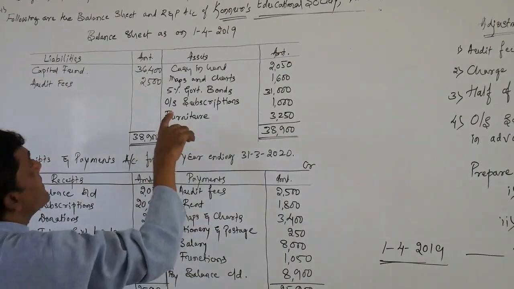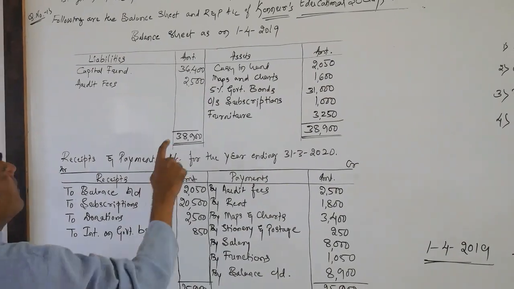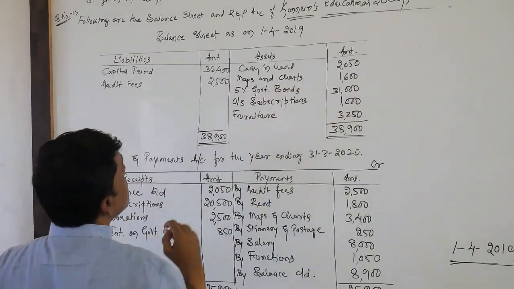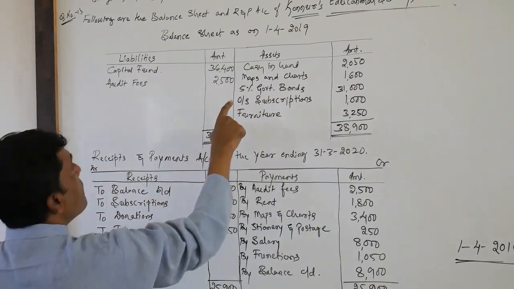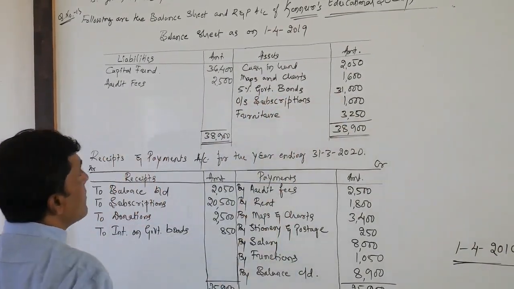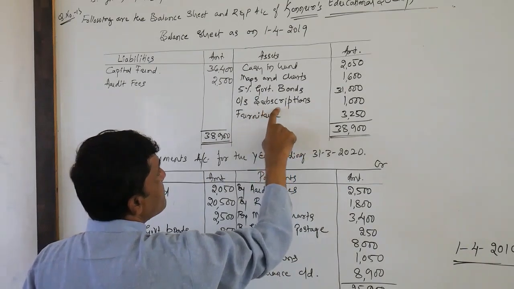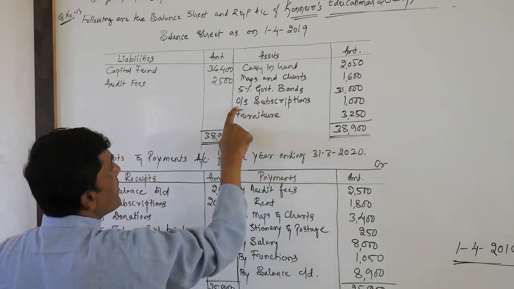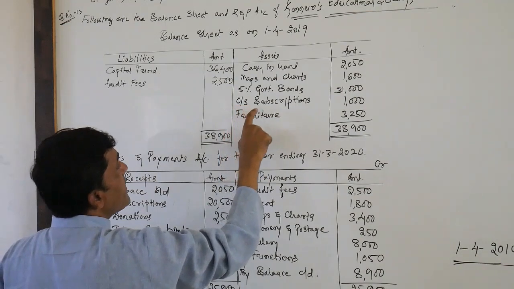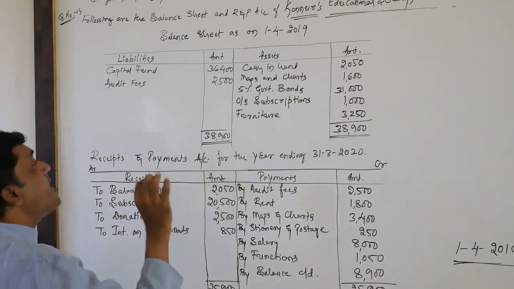So look at the asset side. Cash in hand 2,050. Maps and charts 1,600, 5% government bonds 31,000, outstanding subscription. As I said already, subscription is an income. Here they have mentioned outstanding subscription, meaning subscription we have earned already but not yet received.